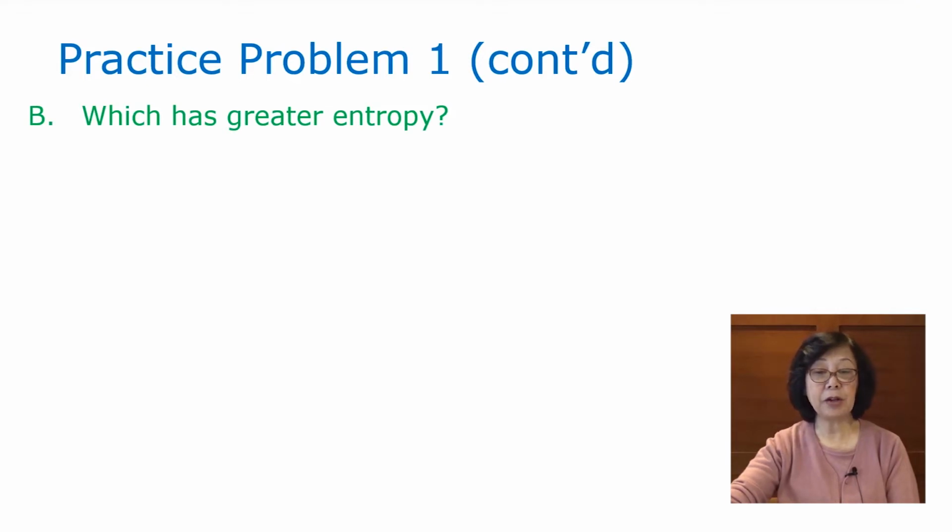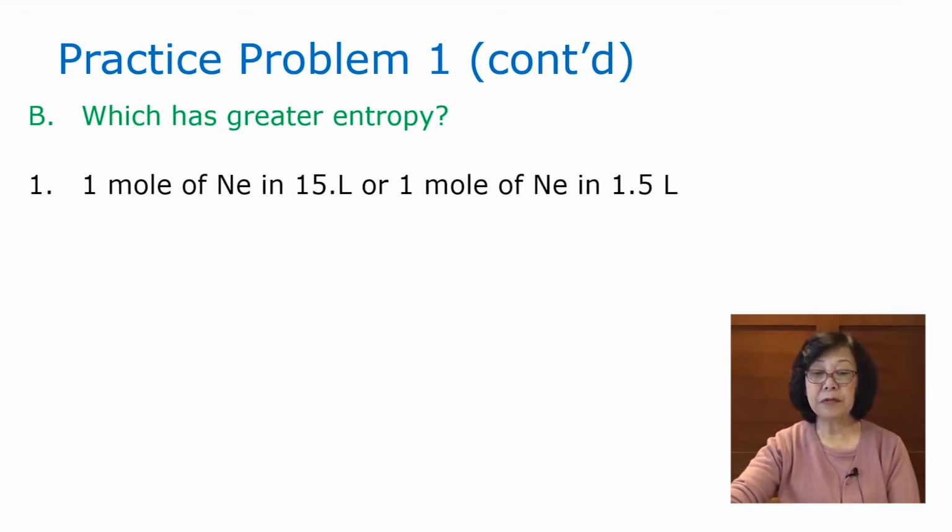So which has greater entropy? 1 mole of neon in 15 liters or 1 mole of neon in 1.5 liters? Clearly, it's the one that has the larger volume, more room for the neon to move. 15 liters has greater entropy.